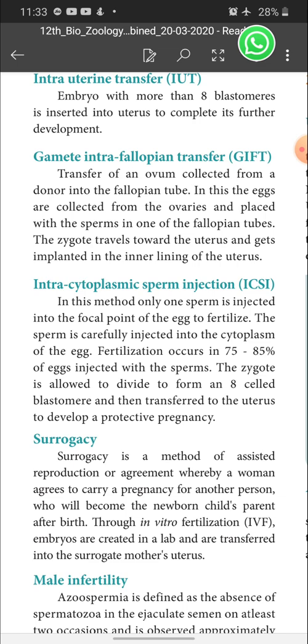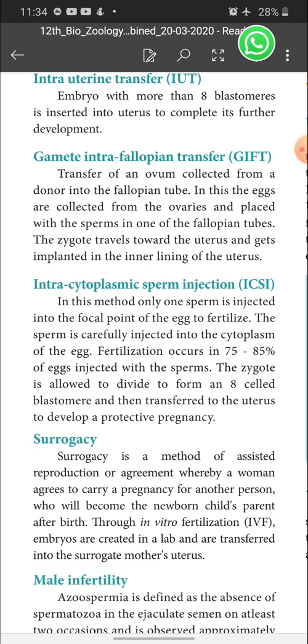Let's see. In this method, only one sperm is injected into the focal point of the egg to fertilize it. The sperm is carefully injected into the cytoplasm of the egg. Fertilization occurs in 75 to 85% of eggs injected with the sperm. Then the zygote is allowed to divide to form an 8-cell blastomere and is transferred into the uterus to develop a productive pregnancy. So this intracytoplasmic sperm injection also takes place in the laboratory, not in the female body.